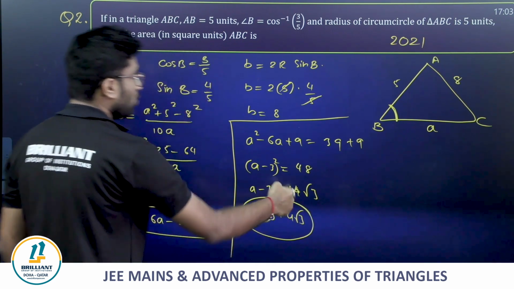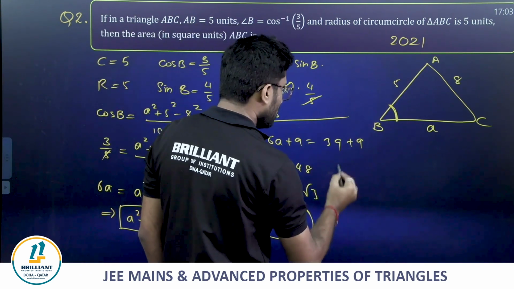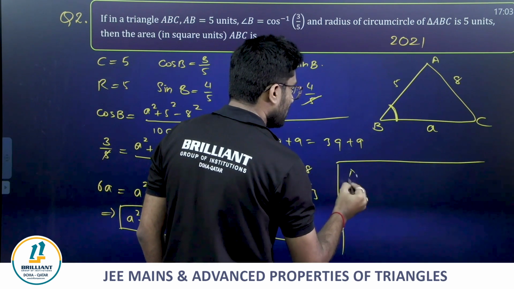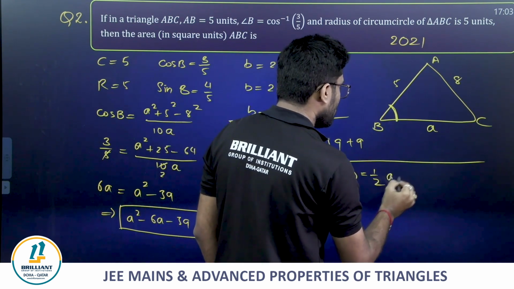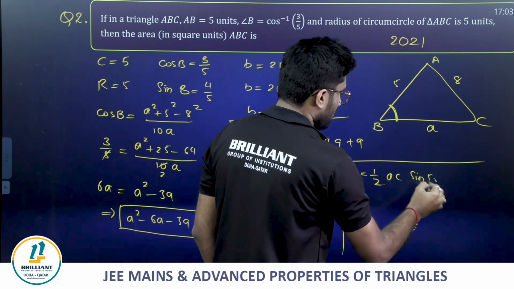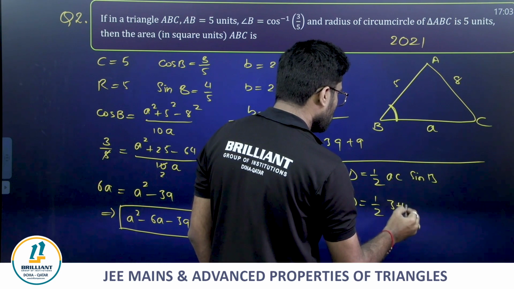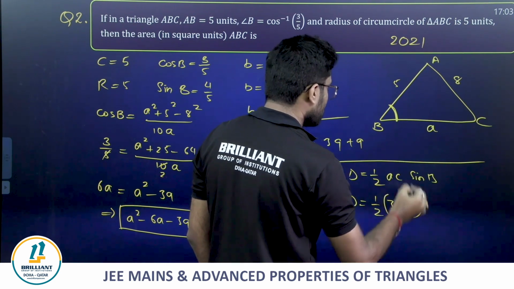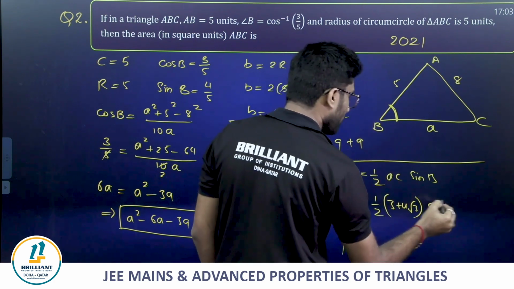That's it. We know a, we know this side and we know sin B. Now what is delta? Delta = 1/2 × a × c × sin B. Delta = 1/2 × (3 + 4√3) × 5 × 4/5.